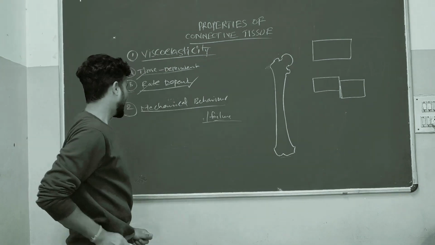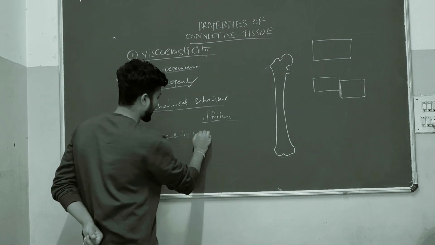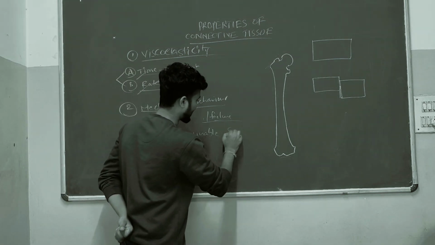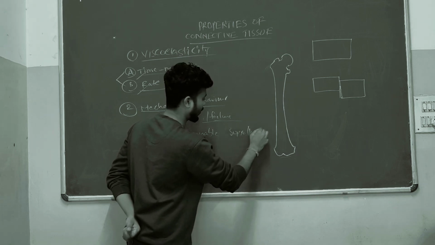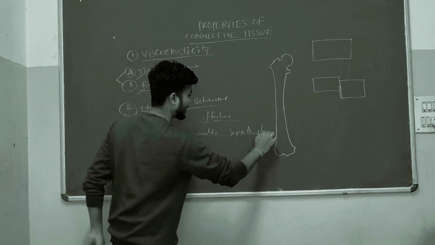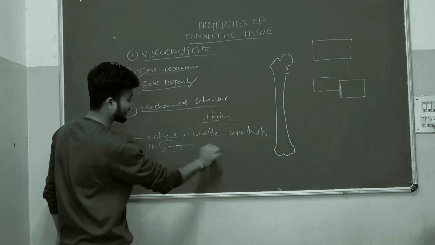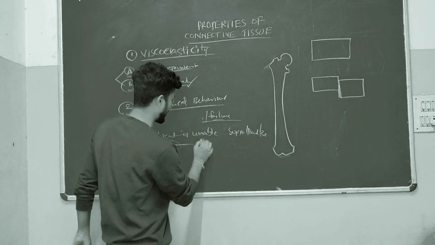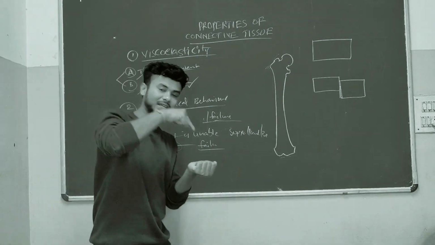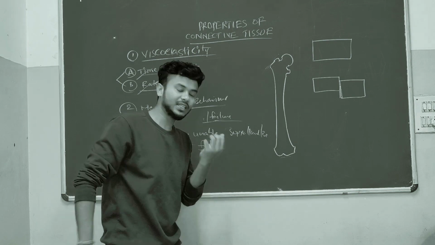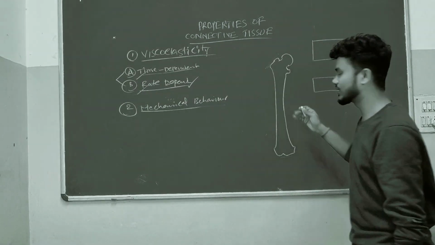Now we'll see what is the failure point. Suppose the object is unable to support or bear the load or stress, then the object is said to be a failure. If the object is unable to take a force or load, then the object is said to be failure. Some examples. Suppose this is our femur bone.